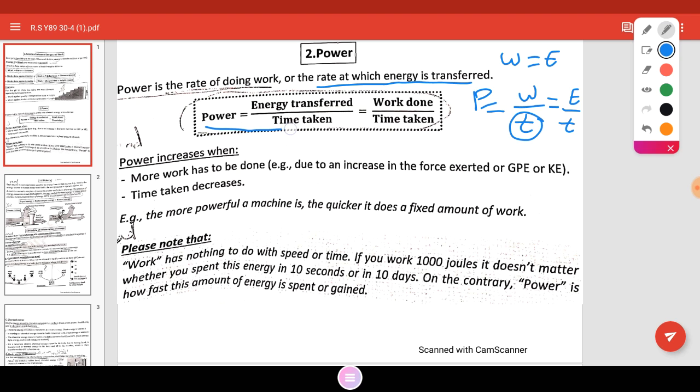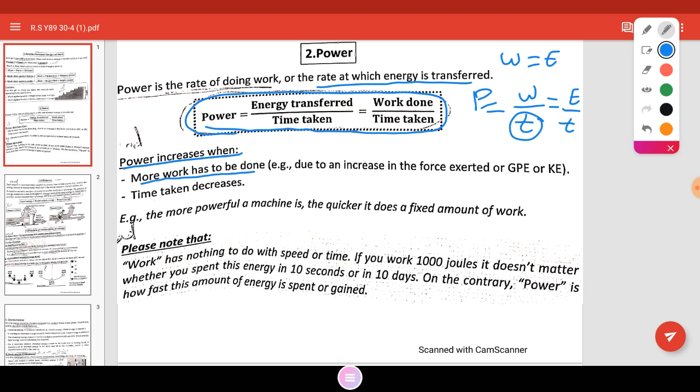Power is the energy transferred in the time taken, or work done divided by time taken. The power increases when more work has to be done.